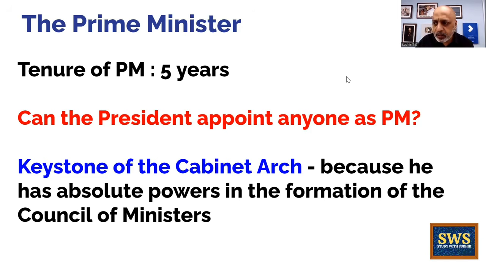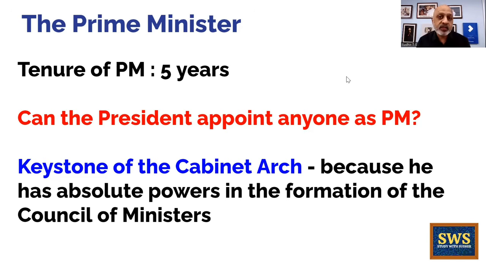Now, the other question is keystone of the cabinet arc. What does it mean? It's a very British old style way of English speaking. Well, it's known as the keystone of the cabinet arc because he has absolute powers in the formation of the Council of Ministers.